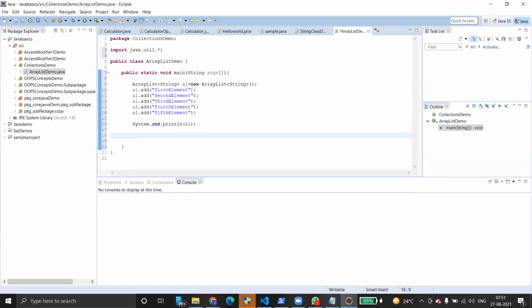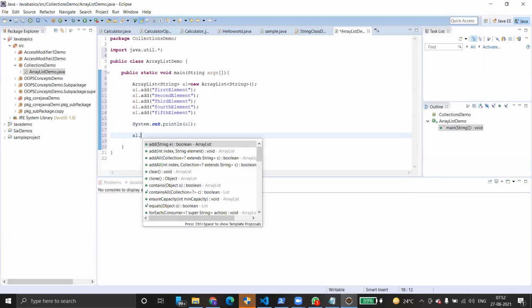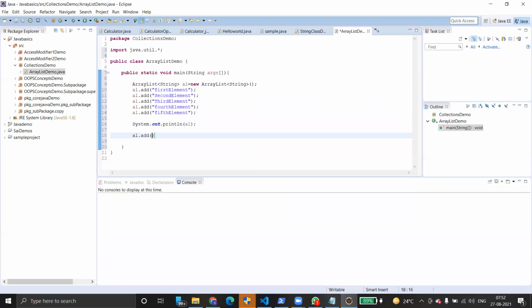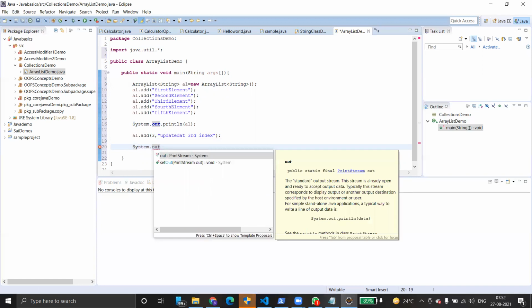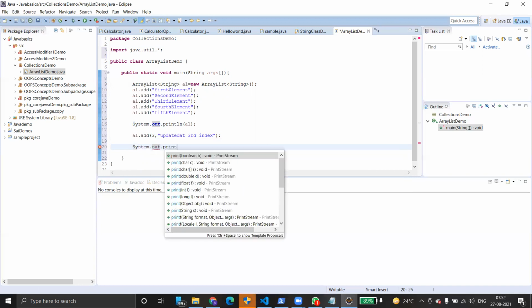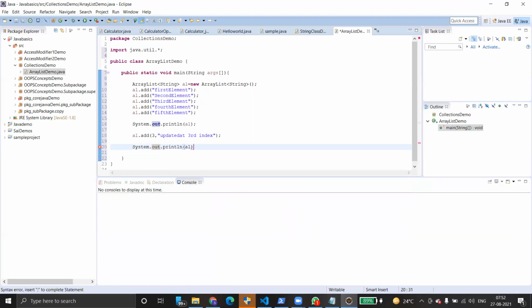And then again we add one more element at a particular index: al.add of 3, comma, value, updated at third index. It's the value at 3 that I just added. Then again just print the values with system.out.println.